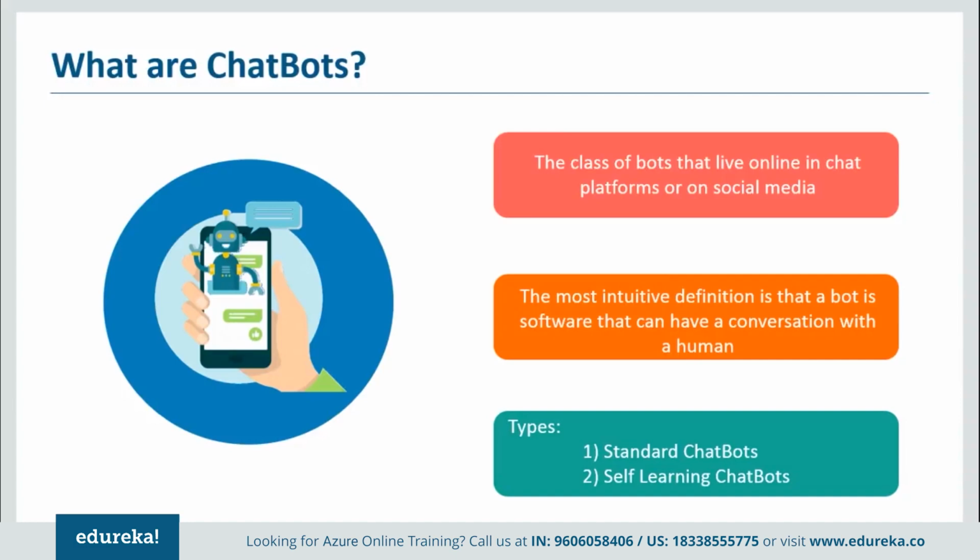It does not make any modification on its own. This is where the second option comes into the picture. You have self-learning chatbots. These are bots that take in the data, understand the data, and then adapt to that data.